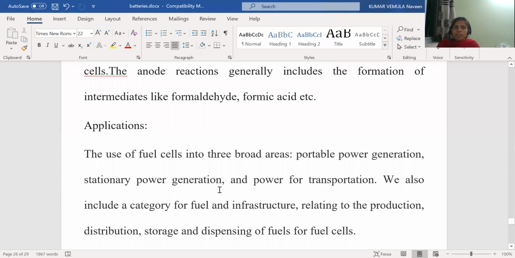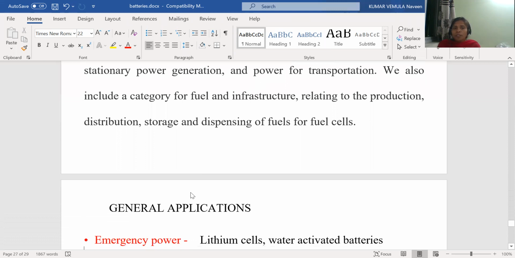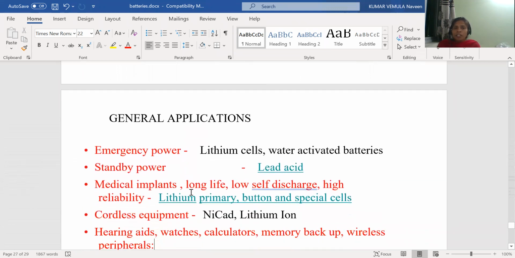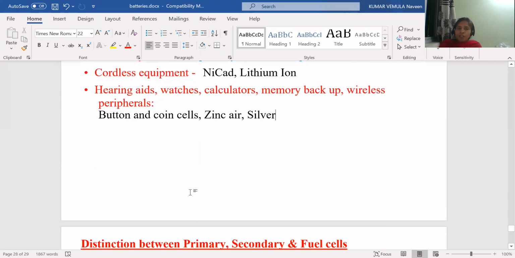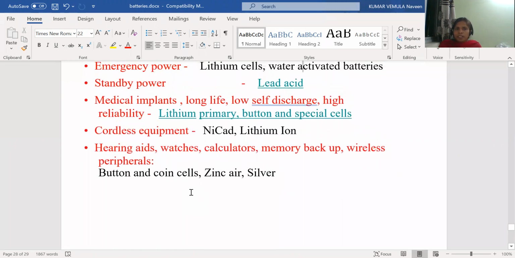Now let us see the applications of the methanol oxygen fuel cell. The use of fuel cells falls into 3 broad areas: portable power generation, stationary power generation, and power for transportation. We also include a category for fuel and infrastructure relating to the production, distribution, storage, and dispensing of fuel for fuel cells. These are the major applications of the methanol oxygen fuel cell, and these are the general applications of the mini batteries.